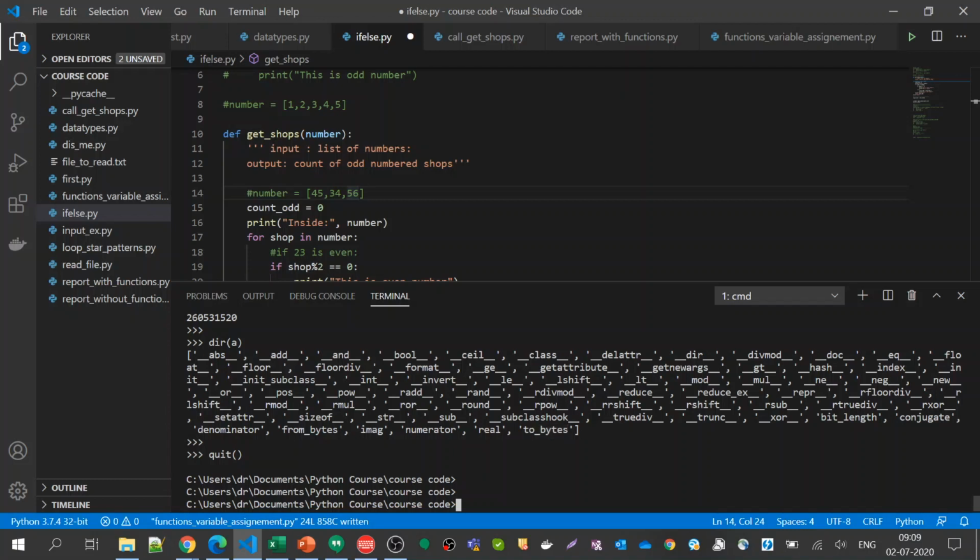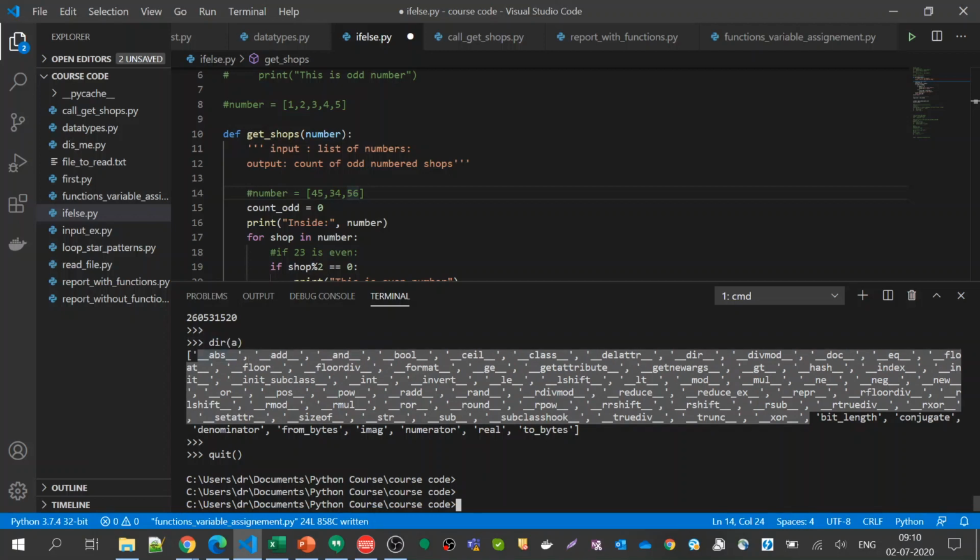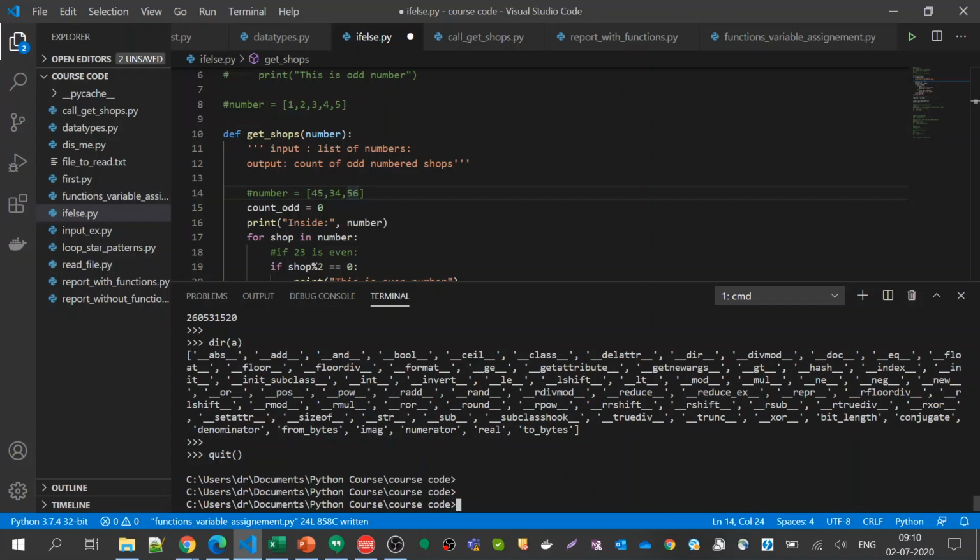Also some can be attributes. Attributes in the sense of, maybe bit length is not a function, it's just an attribute, to give the descriptive values of a particular object. We do not usually use double underscores. That means do not touch this, that is internal to Python. But during expert programming, or if you really understand what it means, you can do it actually.